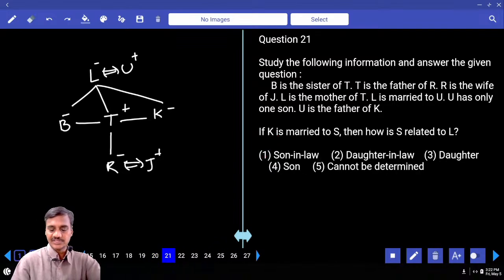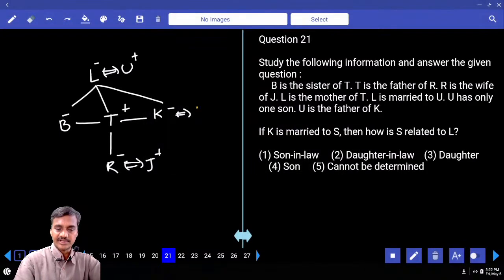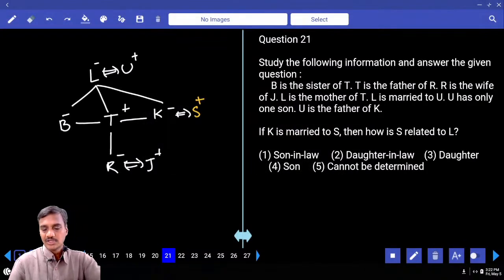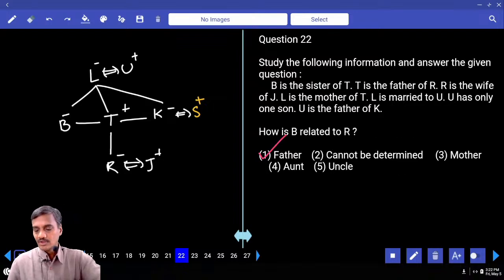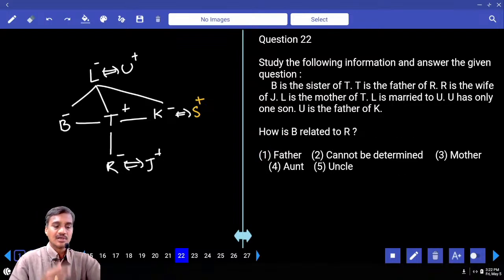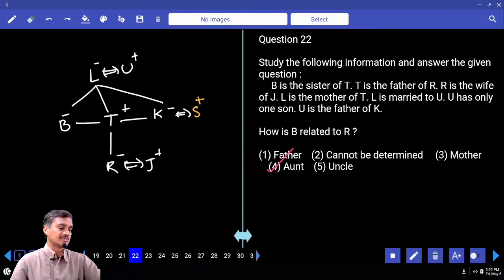Then 21, if K is married to S. K and S are a married couple. K is a female, S is a male. How is S related to L? L's daughter's husband. Daughter's husband, son-in-law, choice 1, question 21. How is B related to R? R's father's sister. Father's sister is aunt, choice 4, question 22.